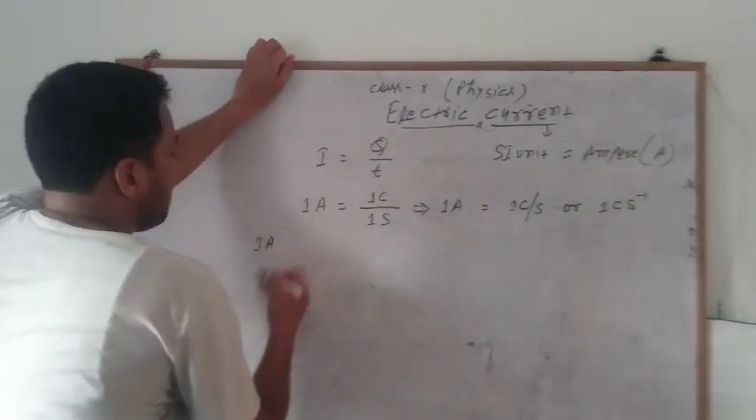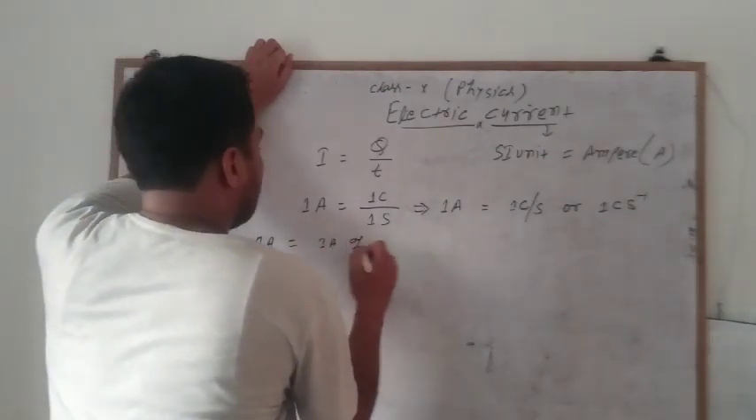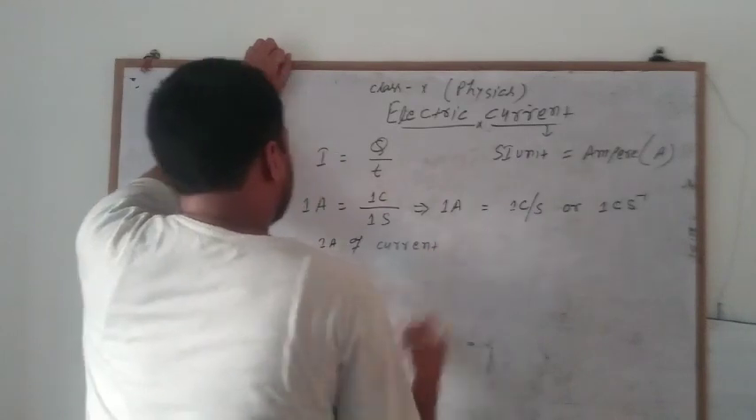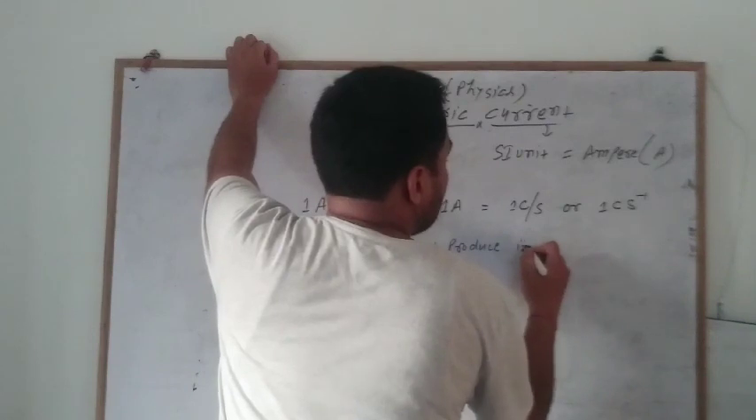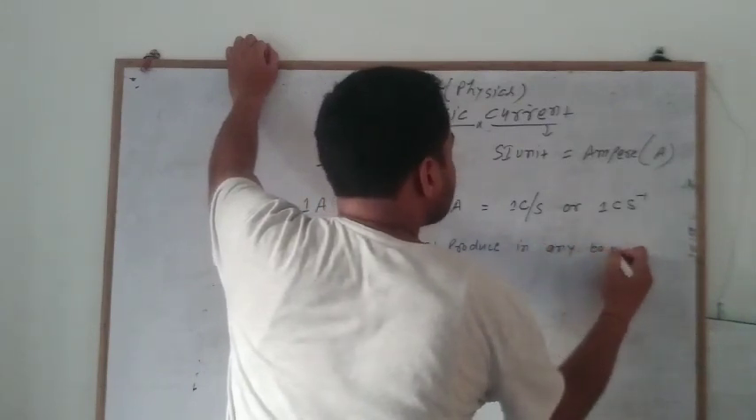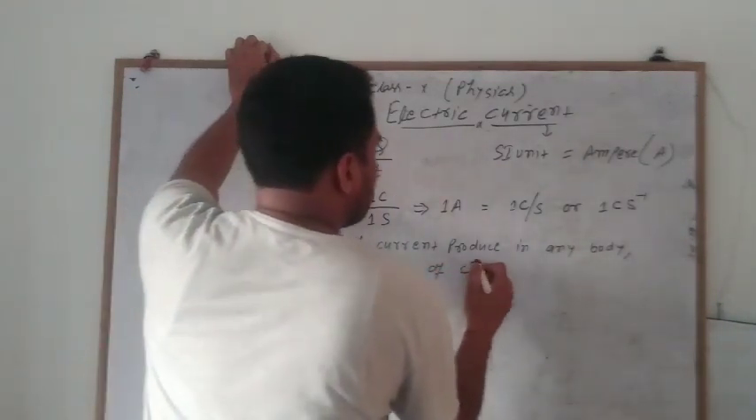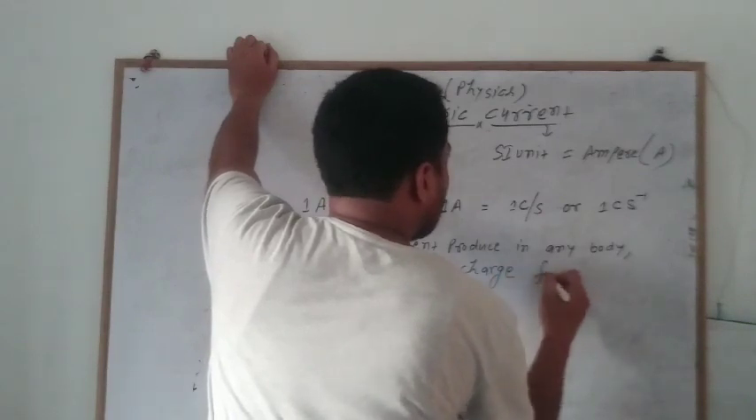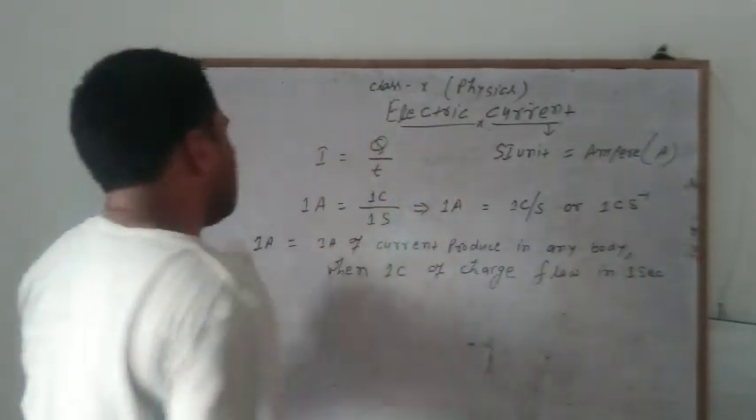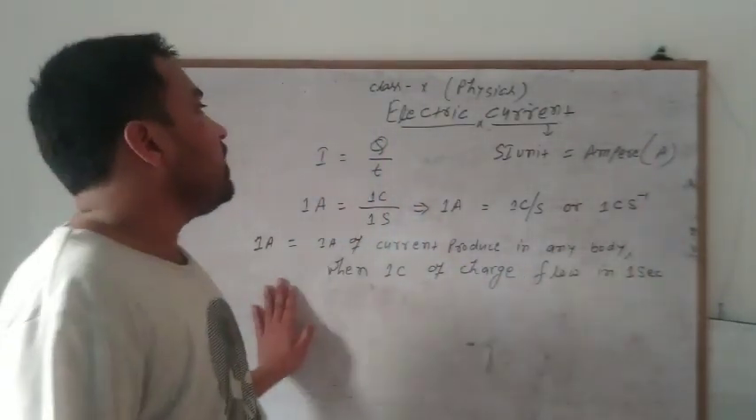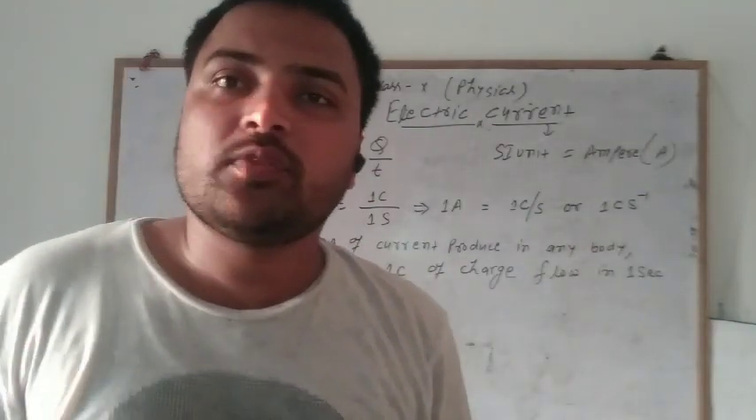So how can we define 1 ampere of current? 1 ampere of current is produced in any body when 1 coulomb of charge flows in 1 second. In this way we define the 1 ampere of current. So this is the electric current.